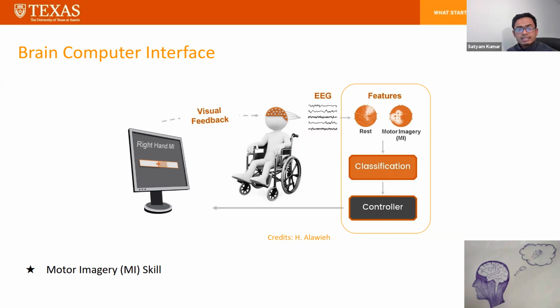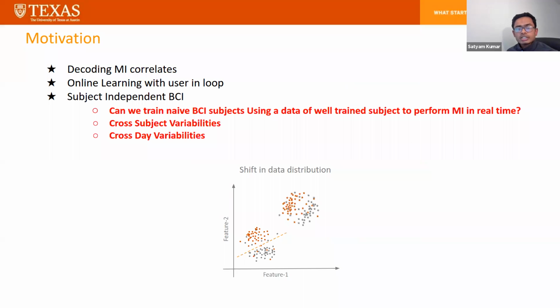MI is a challenging skill to acquire, and unsurprisingly, it has been shown that user learning is crucial for modulating the neural correlates of MI. A machine learning model is at the heart of operating BCIs in real time. However, as the user is learning a skill and neural signals are continuously evolving over time, a machine learning model built on previously seen data performs poorly on the non-stationary data. The problem of non-stationarity is further exacerbated by trying to build subject-independent BCIs.